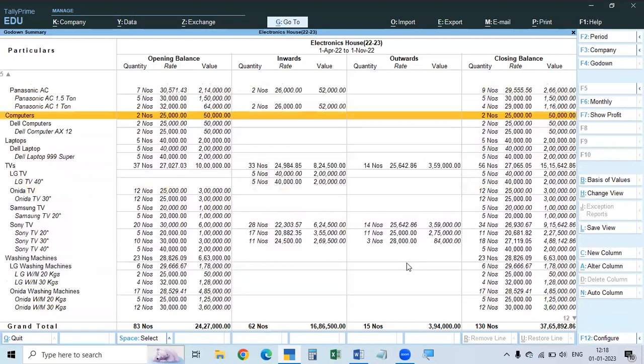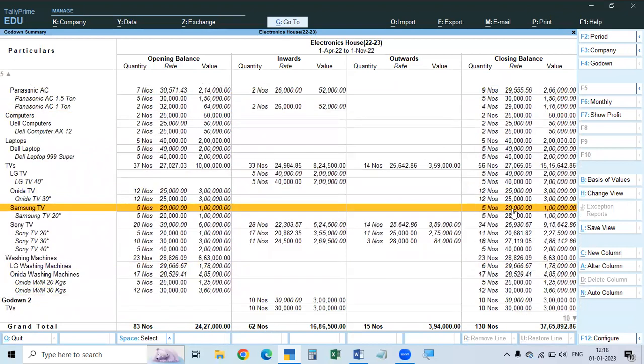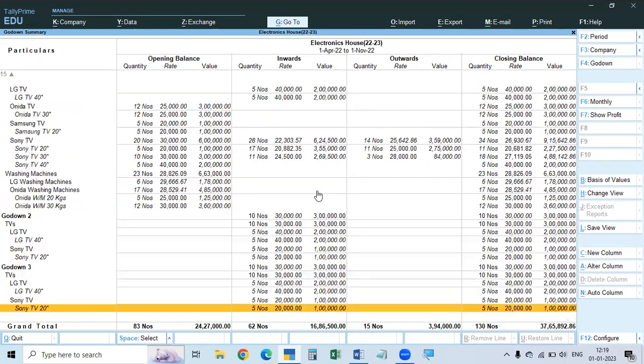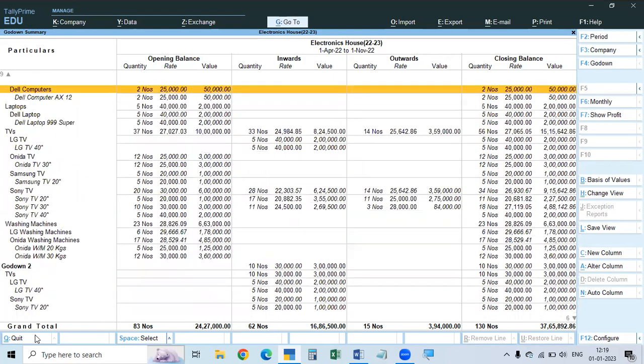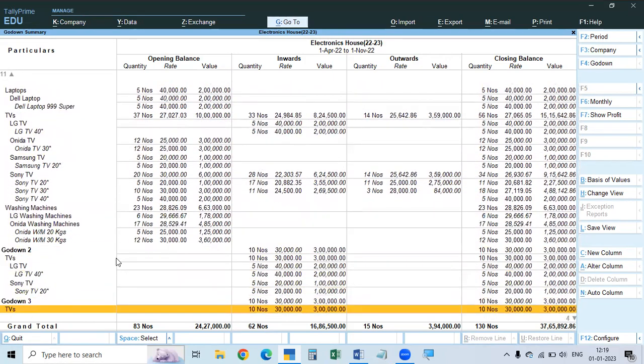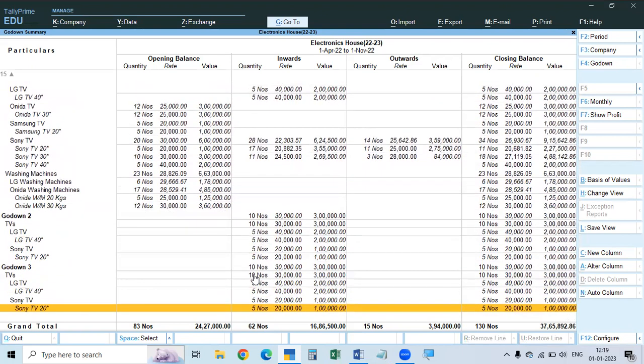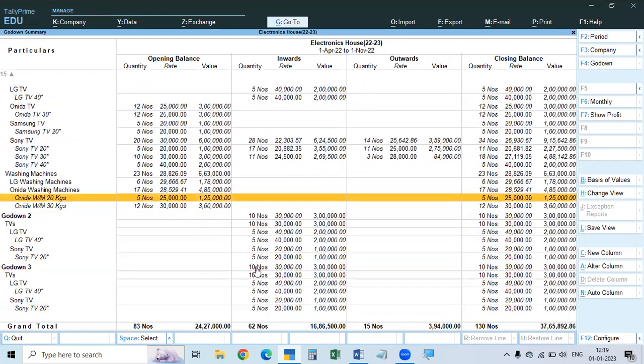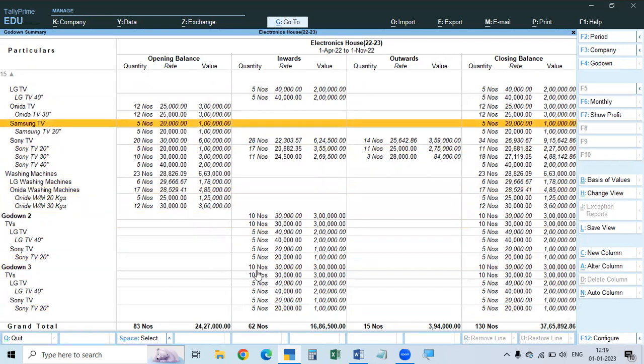And after that, what is the closing balance? Already we see the closing balances. Now it is showing again here also. So like this, we can see the detailed report of the inventories in the godowns, godown wise. See here, first godown 1, then godown 2, then godown 3, like this. Whatever number of godowns you have, all the godowns' reports you can see. This is about this one.